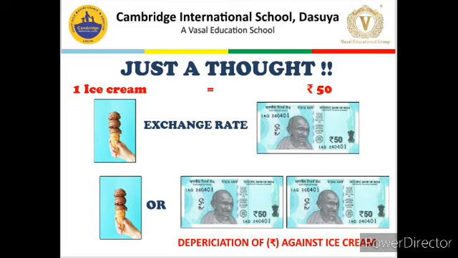Like in this example, ice cream has become expensive, or we can say that rupee has become cheaper, and this goes on daily in international forex market. Like you can read in even today's or yesterday's or tomorrow's newspaper, rupee is 75, 73, 74, 72, 68, 88. What is that? That means the value of rupee is changing against US dollar, which is making rupee weaker or stronger, or cheaper or expensive. So, this is the topic which we are going to study further in today's class.